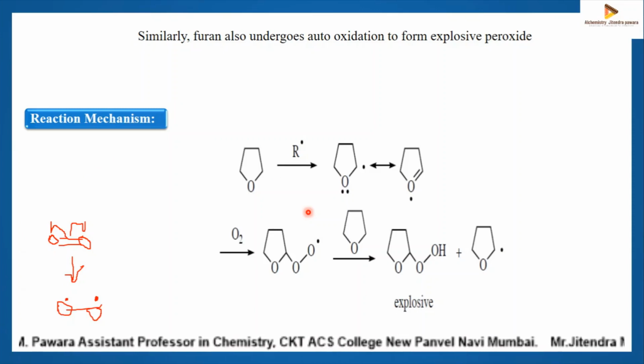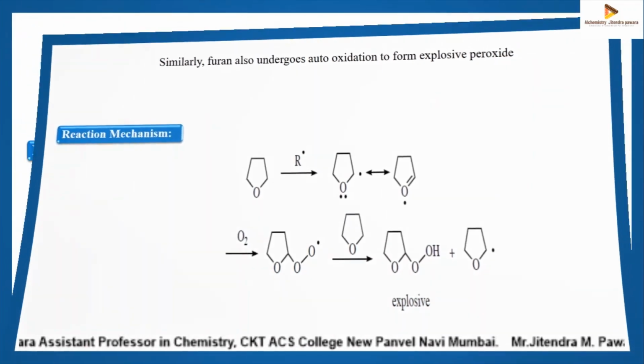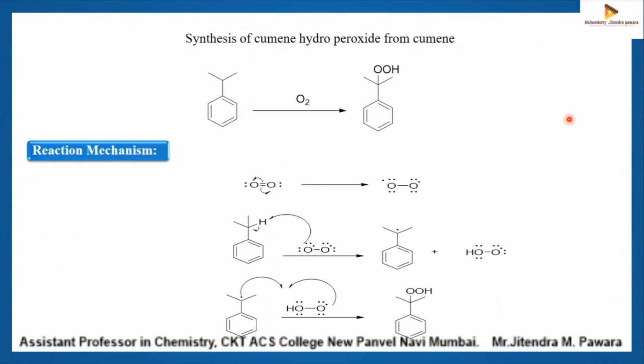Then we'll see the next slide. Next slide, the synthesis of cumene hydroperoxide. Synthesis of cumene hydroperoxide from cumene. So this cumene undergoes auto oxidation in the presence of oxygen, and you will get this cumene hydroperoxide. Now we'll see how this auto oxidation reaction takes place, how that cumene is converted to cumene hydroperoxide. This is its reaction mechanism. It is a step by step explanation. We'll see step by step.